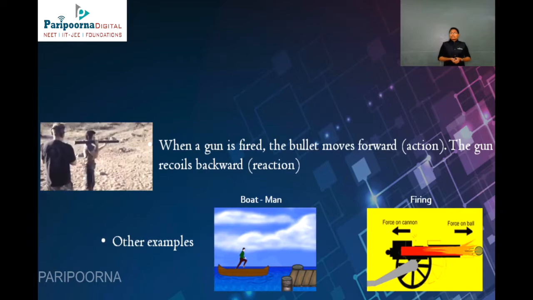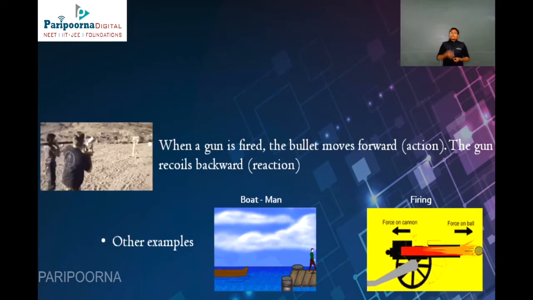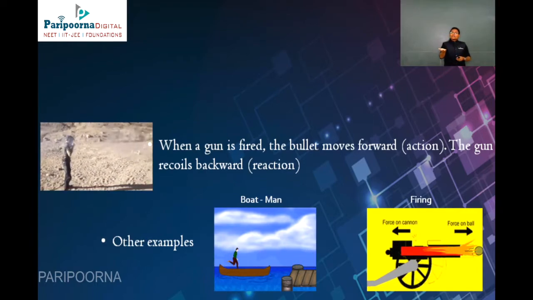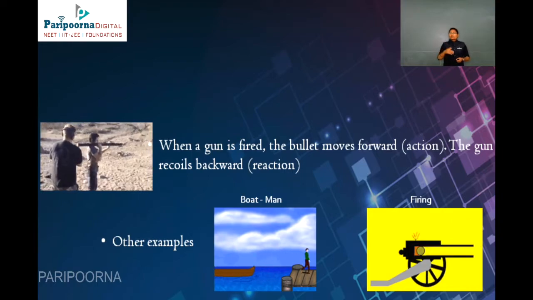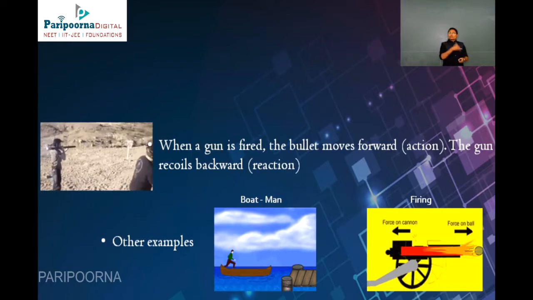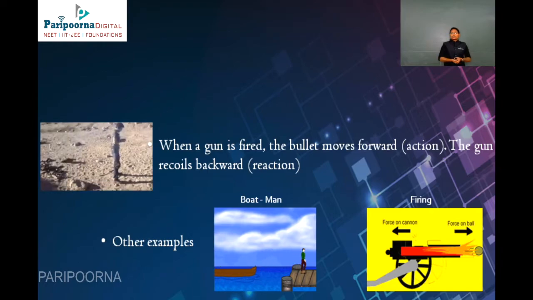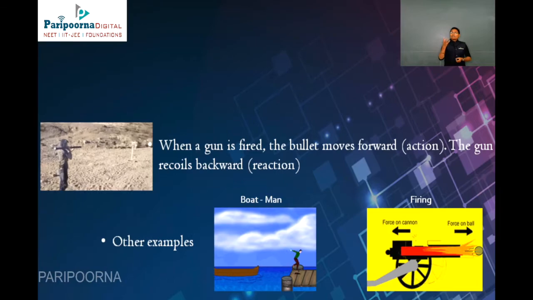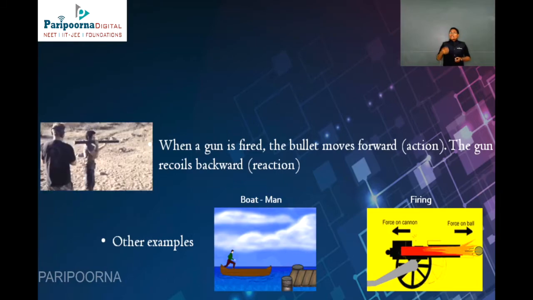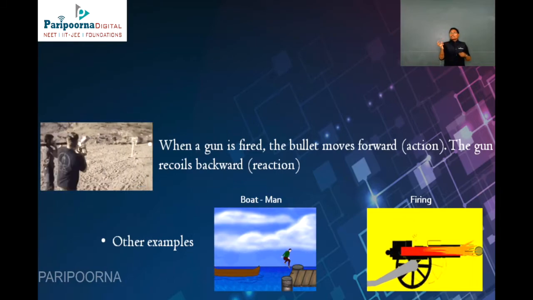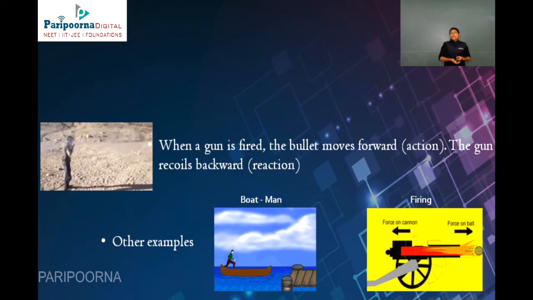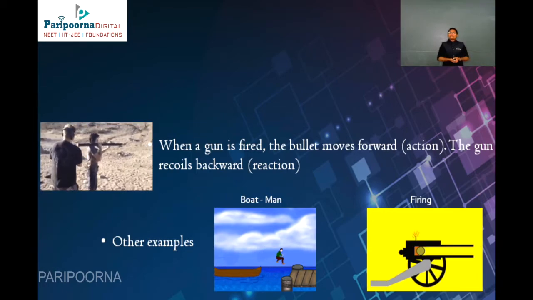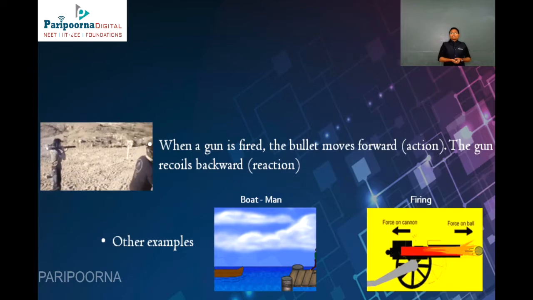Likewise, you can see the boat and the man. Here the man moves forward on the wooden blocks, that is action, but the boat moves backward, that is reaction. Likewise, the next one is the firing. Here the fired ball is moving forward and after firing the cannon is moving backward, that is reaction. So these are the examples of Newton's third law of motion.